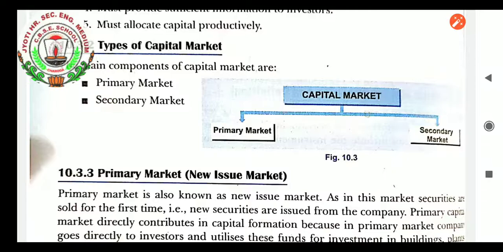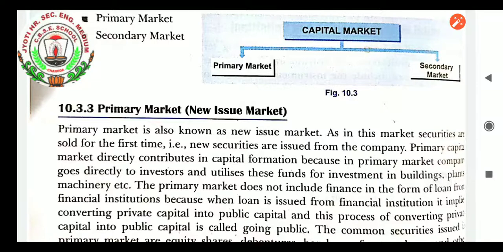So as in this market, securities are sold for the first time. That is why new securities are issued from the company. Primary capital market directly contributes in capital formation because in primary market the company goes directly to investors and utilizes these funds for investment in building, plants and machinery, etc. As I already introduced to you, primary market starts the work of capital formation for the new companies, or the new issue of shares are generally done in the primary market.